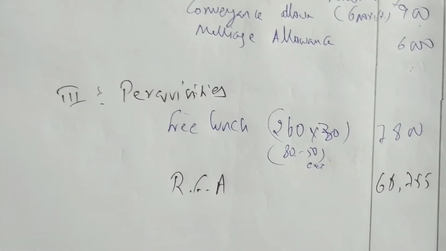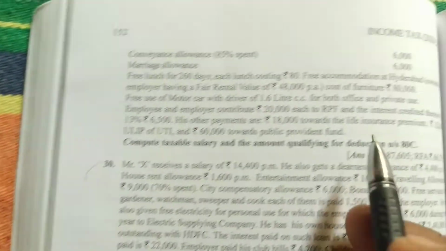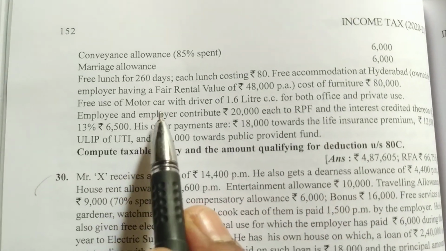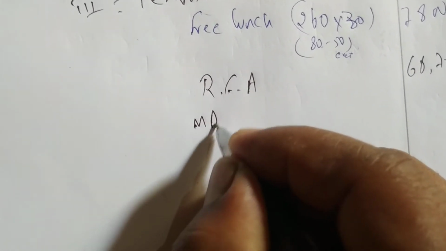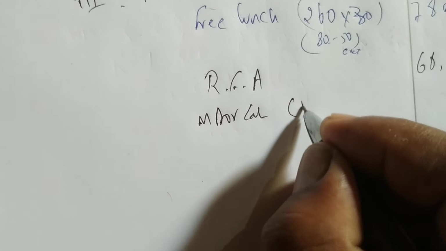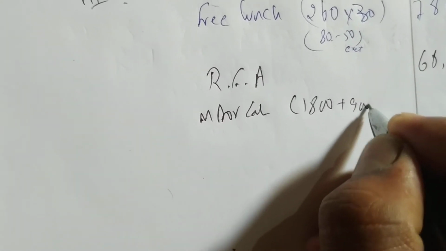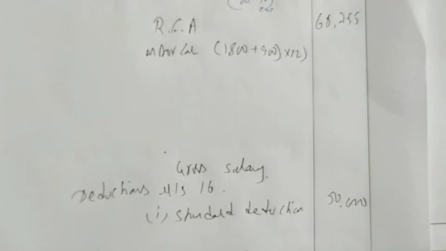Okay. After that we are having what? Free use of motor car 1.66 cc. A small car. So motor car, small car means 1,800 plus 900 also is saying for driver into 12 months. Okay, so small car he is providing.